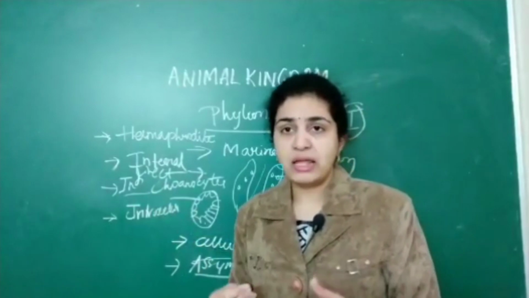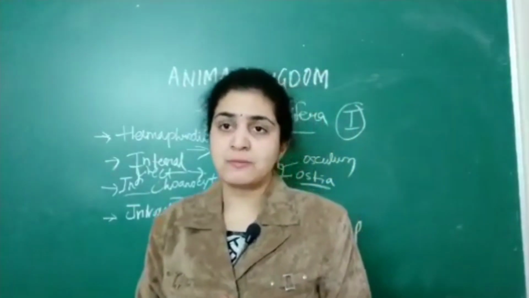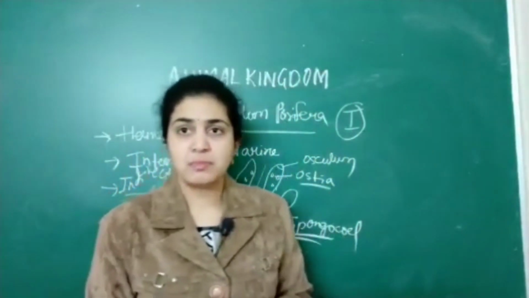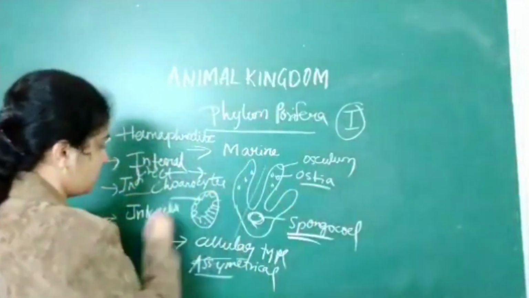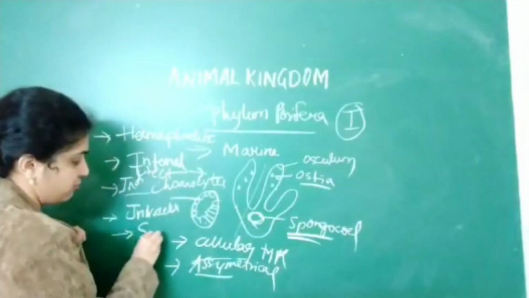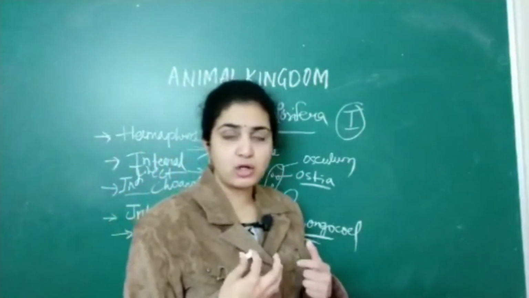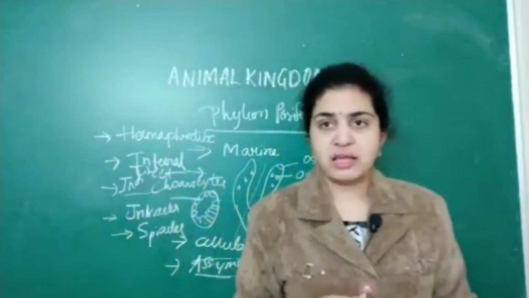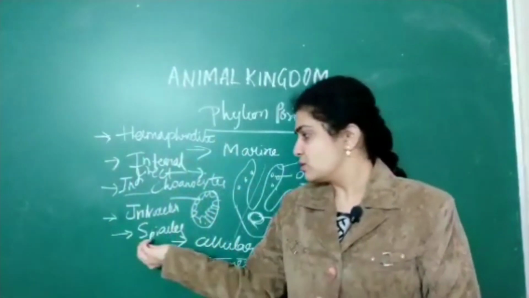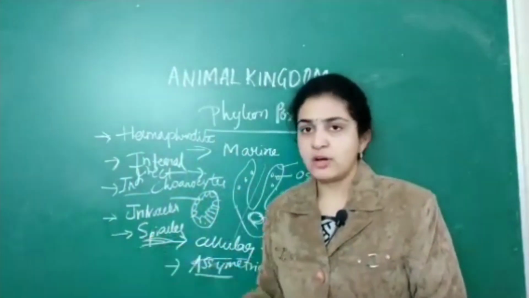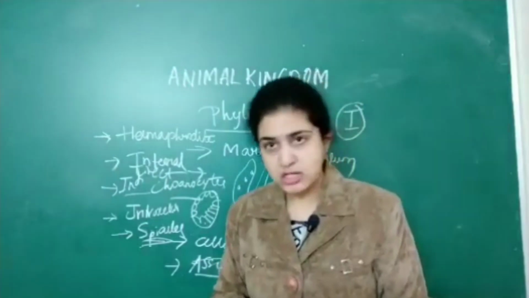As well as that, the body skeleton is made of numerous spicules. Spicules means numerous fiber-like structures are present on the sponges. So the body skeleton is made of spongin fibers or spicules.